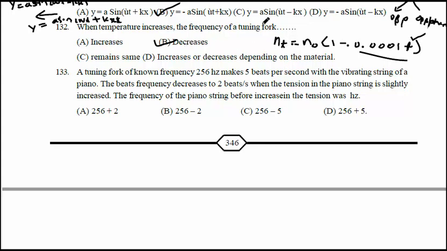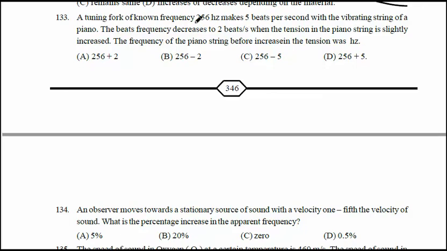Okay, next we move to question number 133. I'll read the question first. A tuning fork of frequency 256 Hz makes 5 beats per second with a vibrating piano string. With the piano, how many beats are produced? 5. With what frequency? 256. So what should be the frequency of the piano? Fp equal to, it should be 5 more or 5 less.